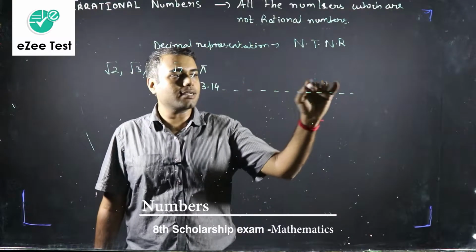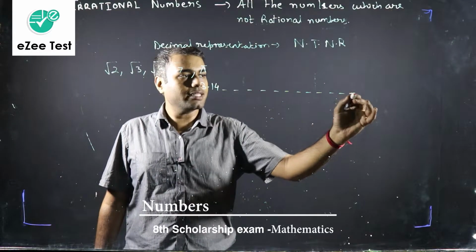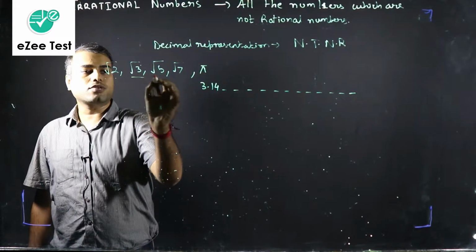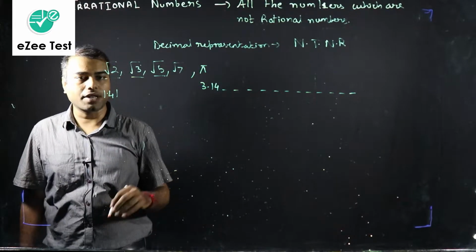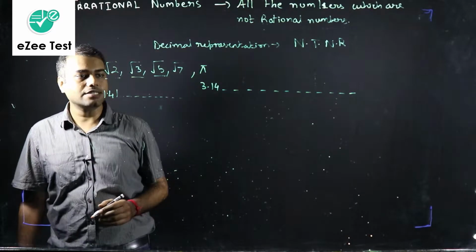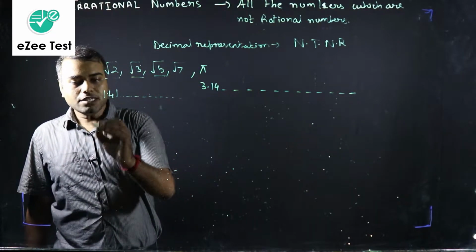There is no pattern in the decimal representation of pi. Similarly, root 2, root 3, root 5, see root 2 we take an approximate value as 1.41, but this value goes on and on and on, and it never ends, as well as it does not have any pattern. So please note down this.